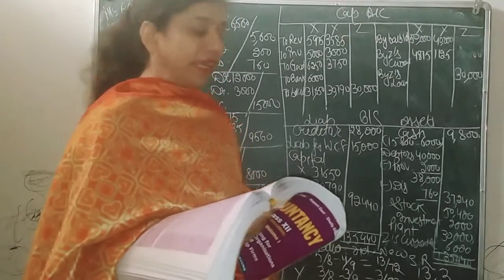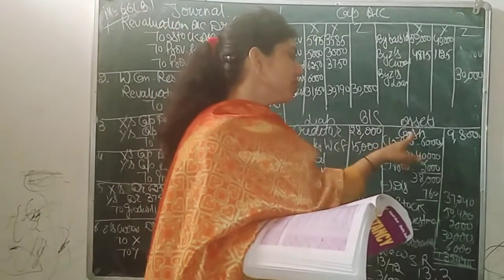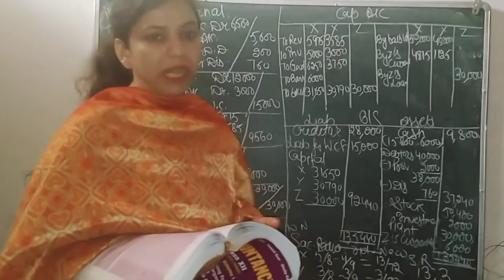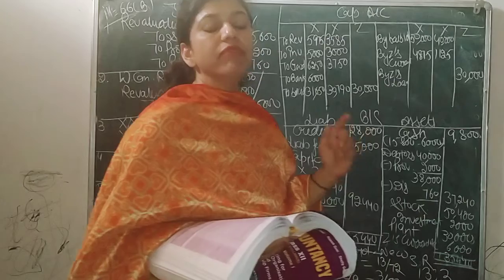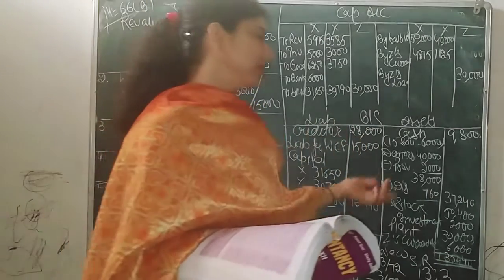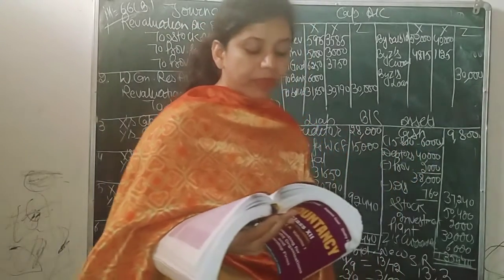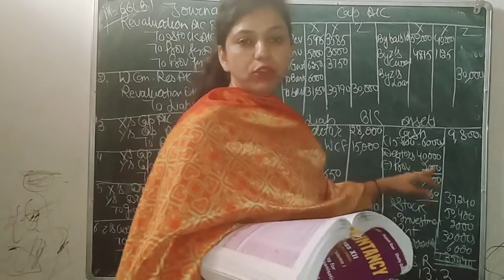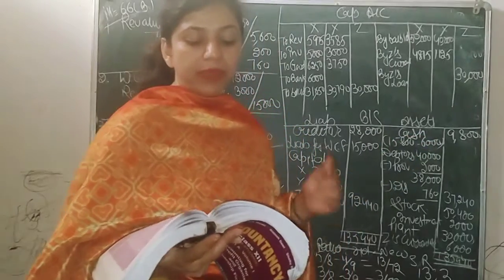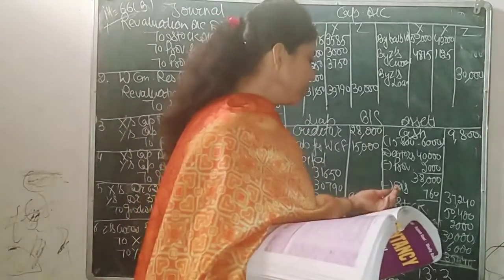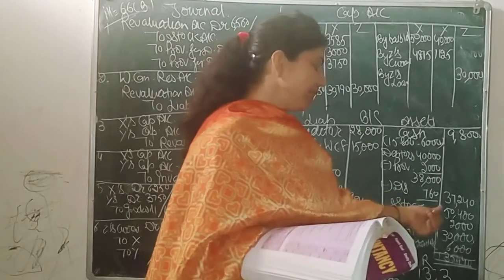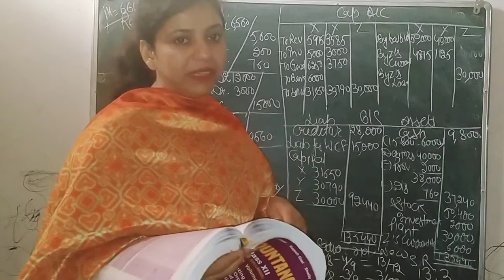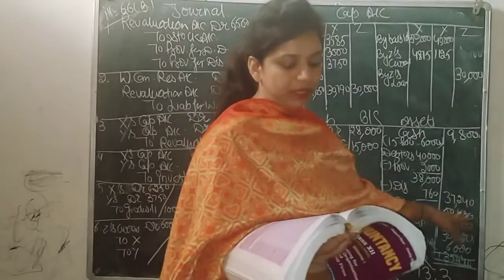First, cash at bank. So cash at bank should be in balance sheet and leave one line after it because there must be some cash brought by new partners. So that should be added, and in case of withdrawn, that should be deducted. So leave one line after that. Next we have debtors less provision. So debtors, leave one or two lines as there are adjustments. Then stock, there is an adjustment of stock, so leave one line under it. Then investment, if there is an adjustment, then leave one line under it, otherwise put as it is.